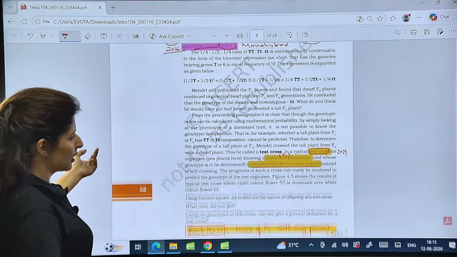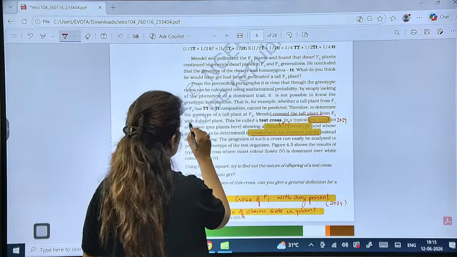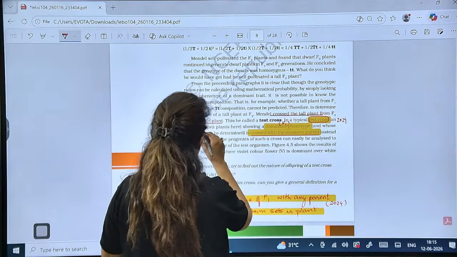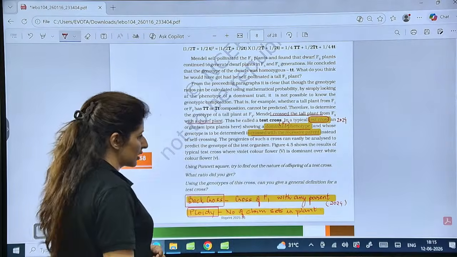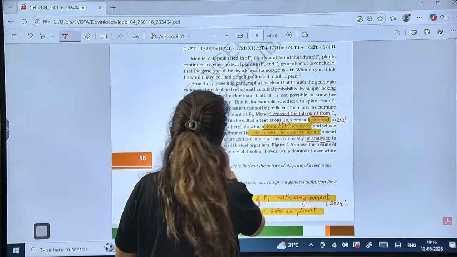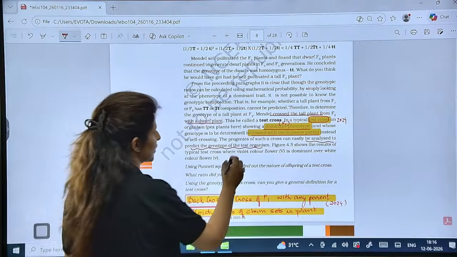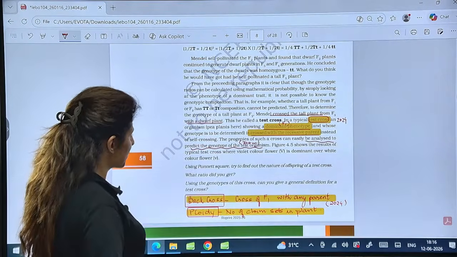So basic. What is a test cross? See, Mendel crossed all the tall plants from F2 generation with the dwarf plant. This is called test cross. In a test cross, an organism showing a dominant phenotype is crossed with the recessive parent. What does it help? It helps us to analyze the genotype of the test organism. Who's the test organism? The dominant parent. What are the results of a typical test cross?